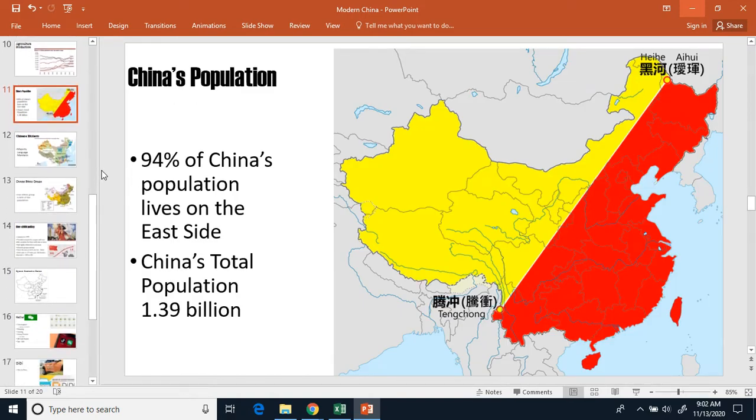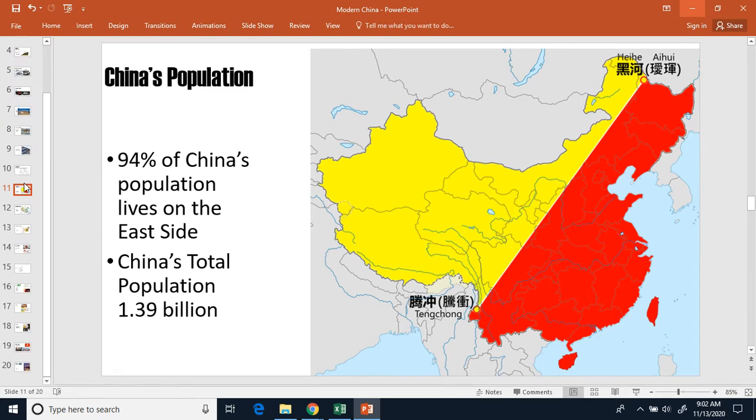Now, in modern China, or in China today, most people live on the East Coast. So you can see right here, see this line that divides the country. Most people live in this red area. 94% of the entire population in China lives over in this area. Only 6% lives over here. China's total population is about 1.39 billion people, and that's where they pretty much all live, mostly on this side.